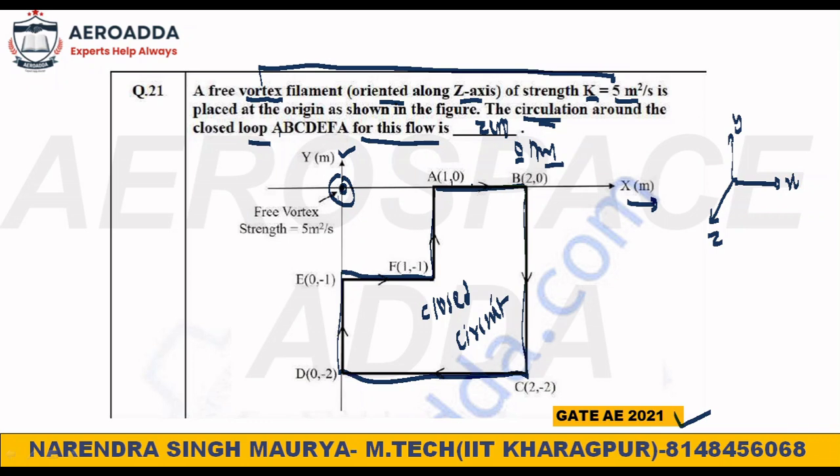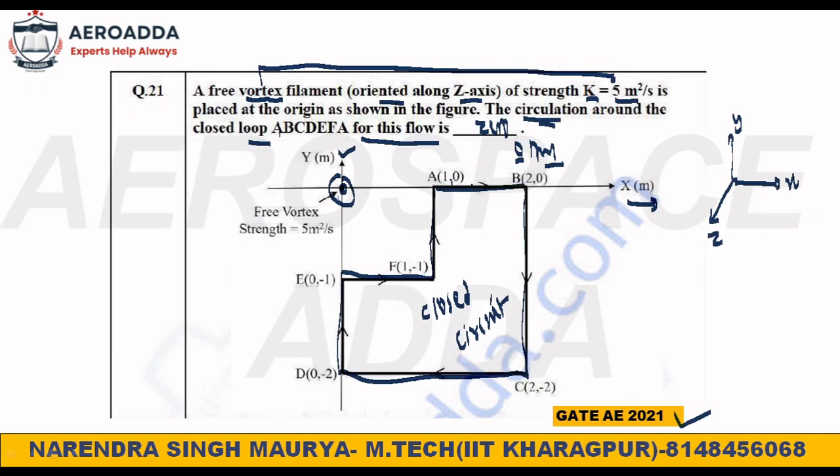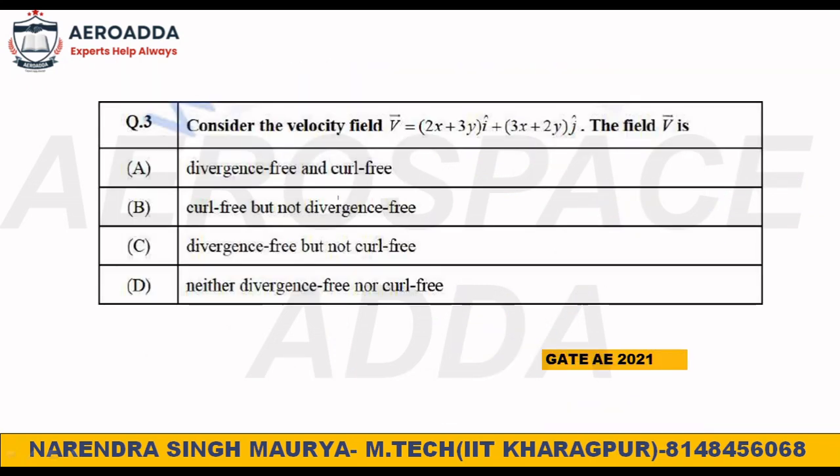All right, and it is already proved. You check your notes now. So the correct answer is zero here. Okay, I hope you understood this. Now the next question, again GATE 2021.